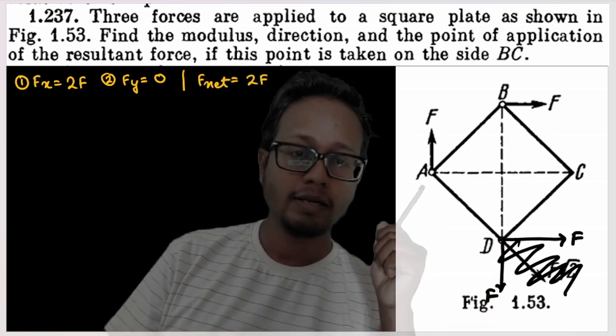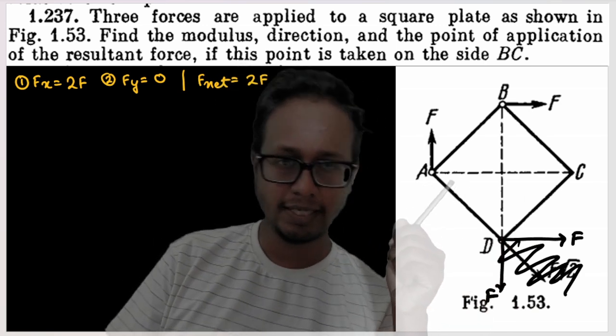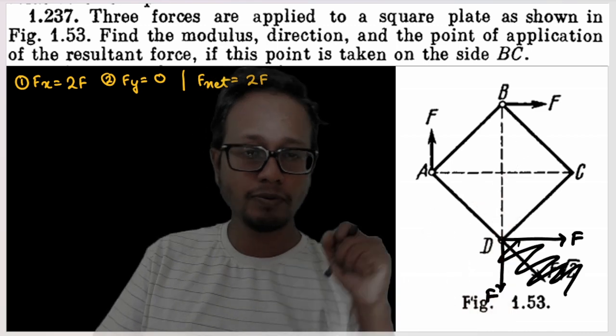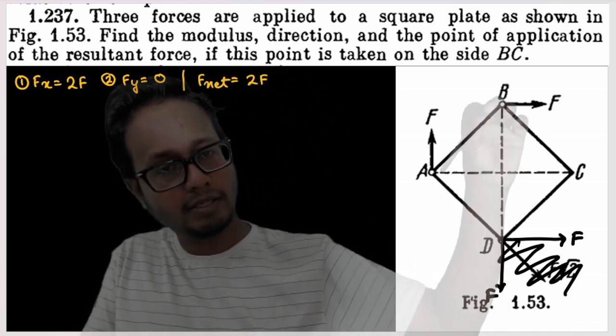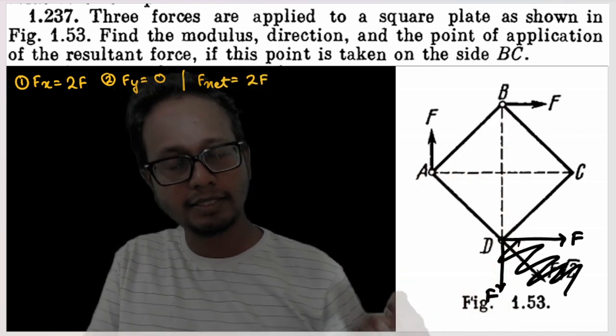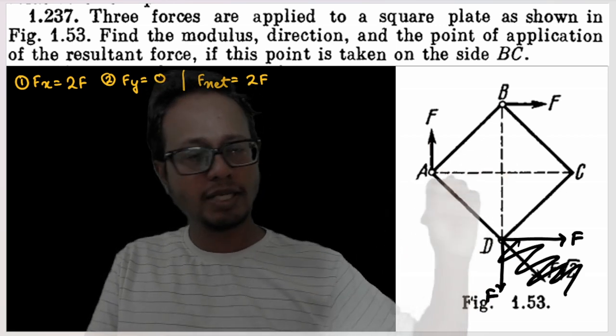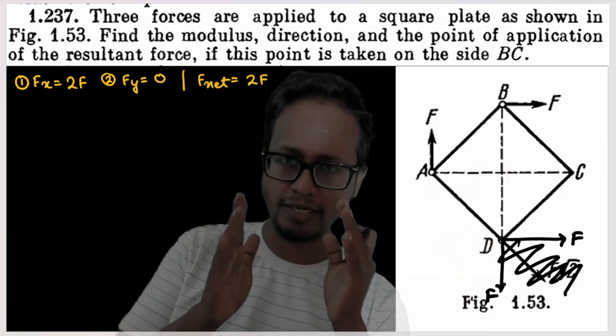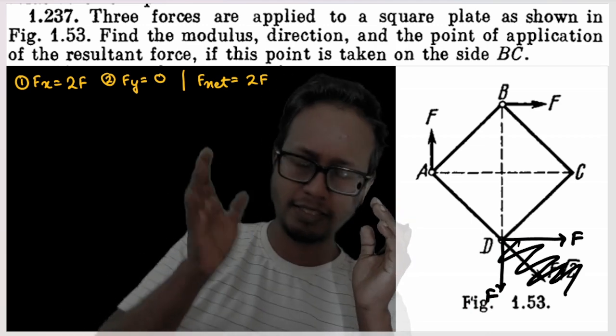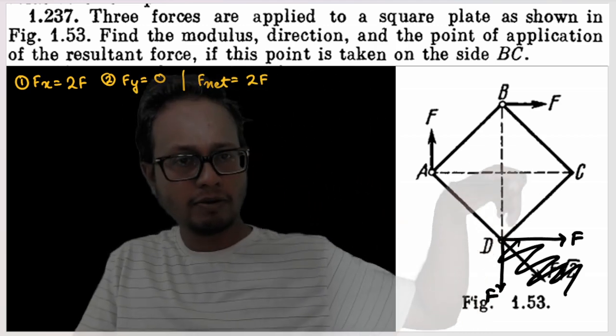Fair and fine. Now if you look at the diagram, you can simply see that this plate is bound to rotate, no? Why? Because the forces are applied at different points, isn't it? So this plate is bound to rotate. This plate will also accelerate, but I'm not taking the acceleration into account right now. I'm not worried about the acceleration. Let the acceleration be there. This plate will rotate.